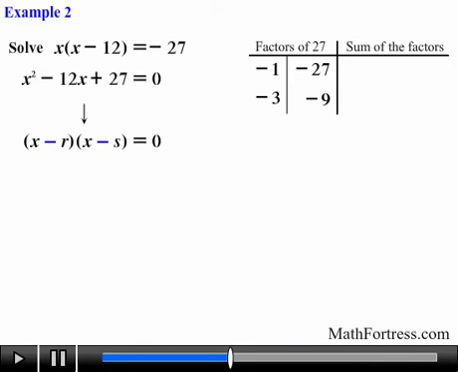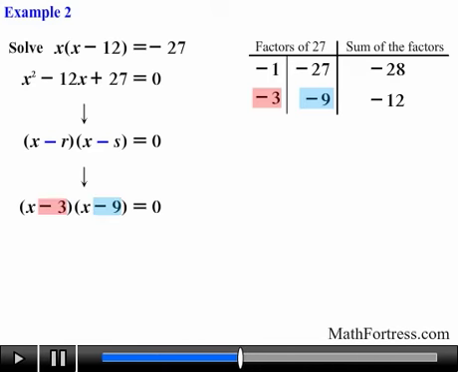Next, we find the sum of each pair. The first pair add up to negative 28, and the second pair add up to negative 12. Scanning the list, we see that the second row contains the values of r and s that we need to factor the quadratic trinomial, specifically negative 3 and negative 9. So we use these values to factor the expression and obtain the quantity x minus 3 times the quantity x minus 9 equals 0.